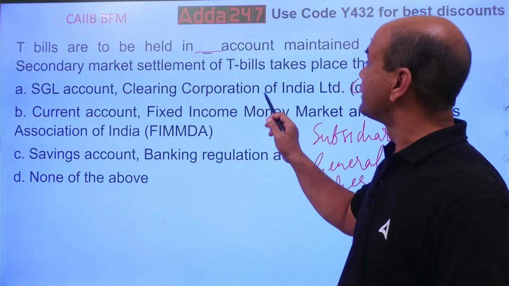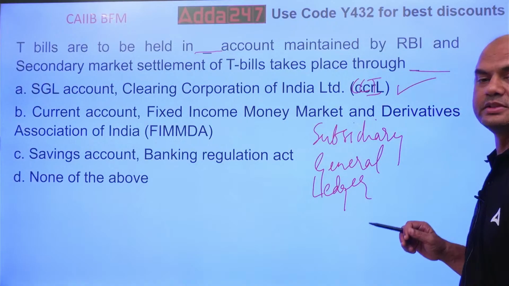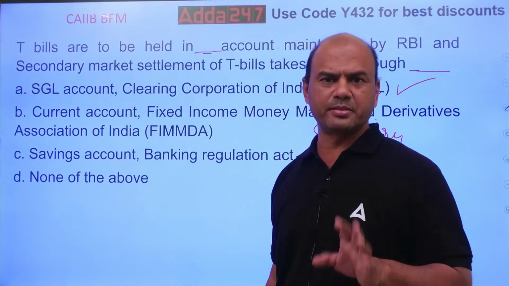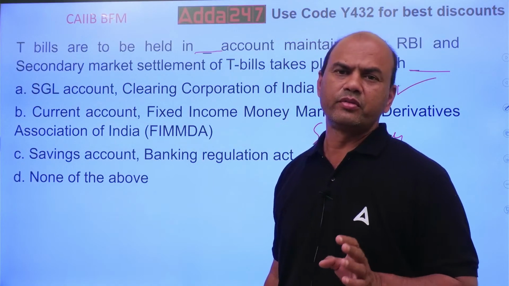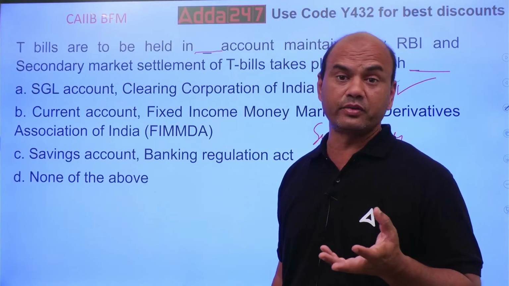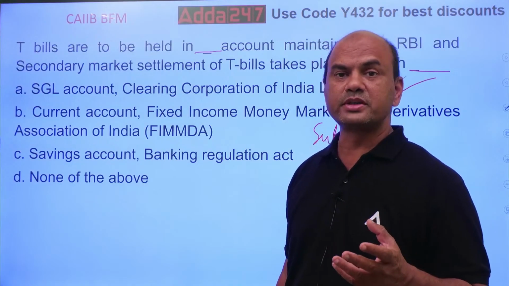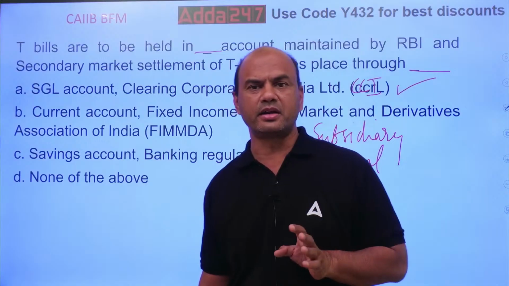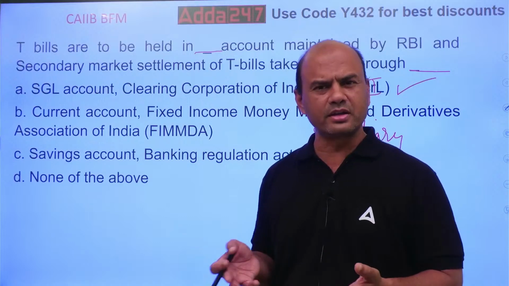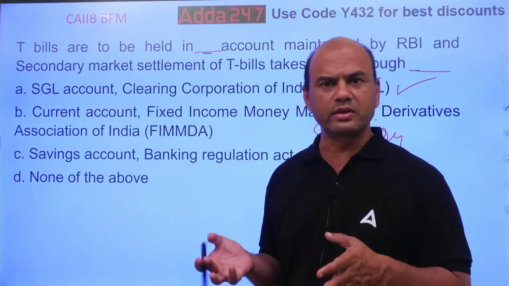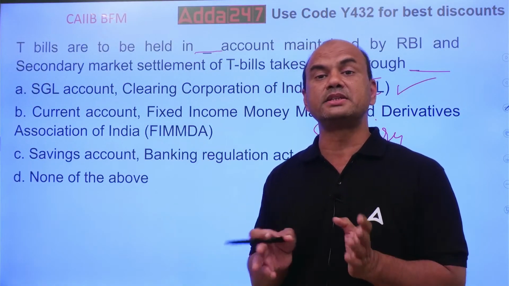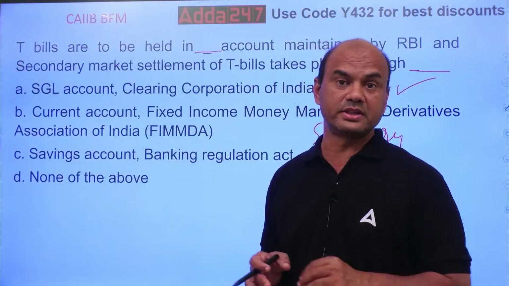And the settlement takes place through the Clearing Corporation. Remember one thing, the Clearing Corporation of India has been set up by the government. The basic logic is to cover the credit risk of any bond. There are three risks basically in any market: credit, market and ops. Ops risk, operations, is your own internal risk that can be taken care of by your own organization. Market risk is not in the hands of anyone. You can only manage it. You can't control it or zeroize it.